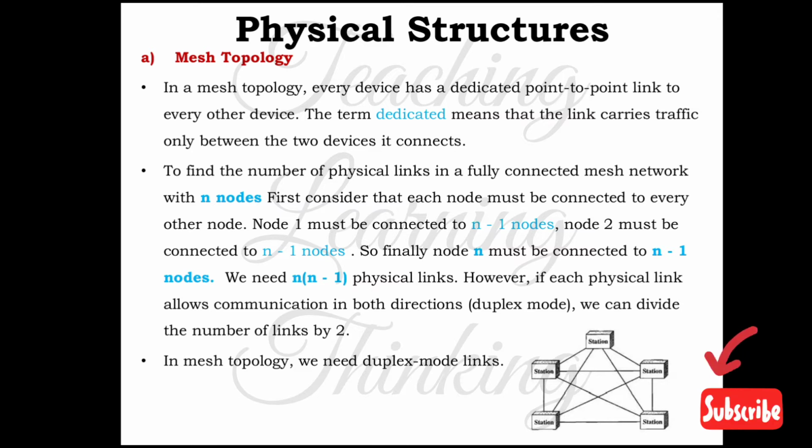To find the number of physical links in a fully connected mesh network of n nodes, consider that each node must be connected to every other node.